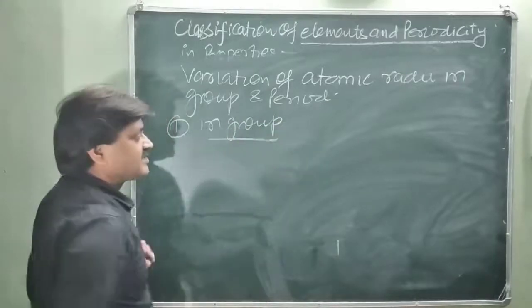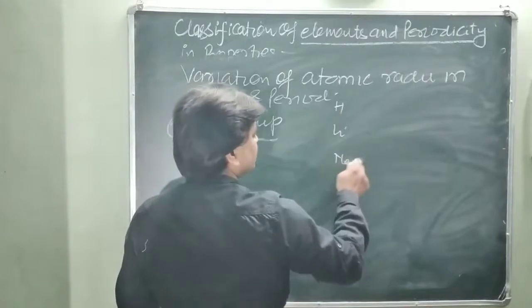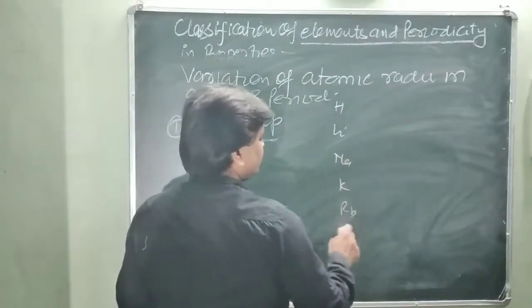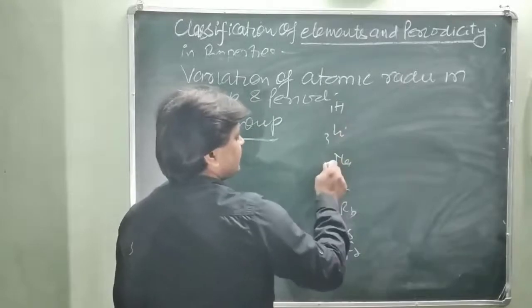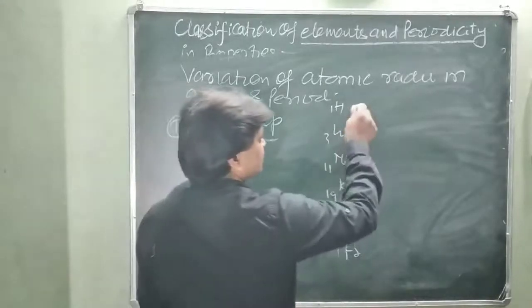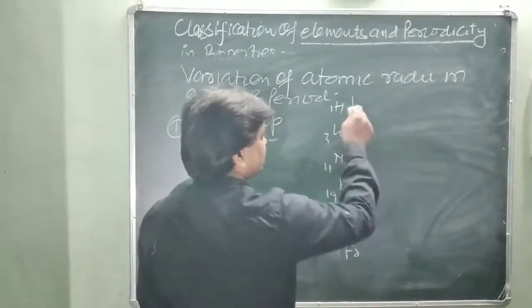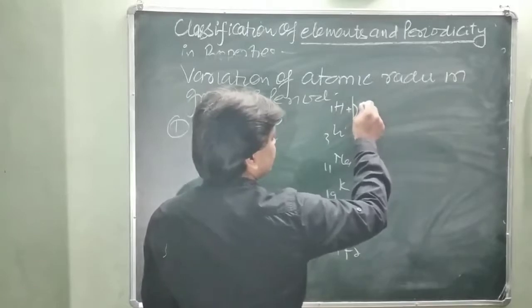Just like I am taking an example here. This is hydrogen, lithium, sodium, potassium, rubidium, cesium, francium. Hydrogen 1, 3, 11, 19 and so on. So the electronic configurations you can see here. This is the nucleus and this is 1s1.